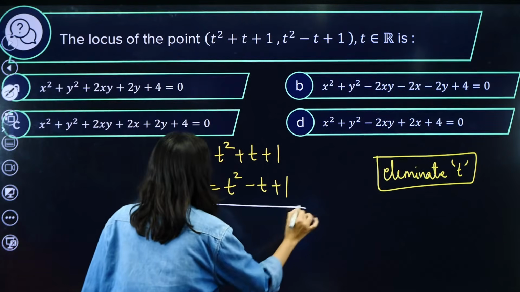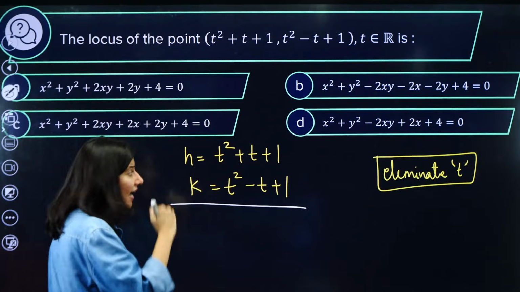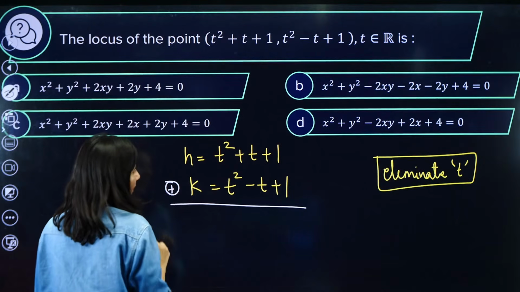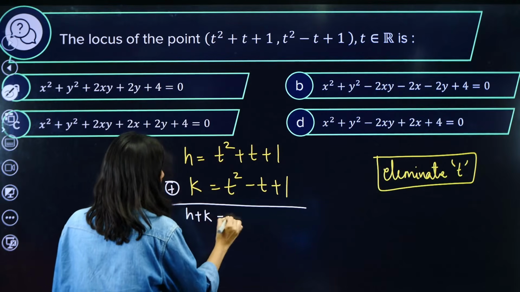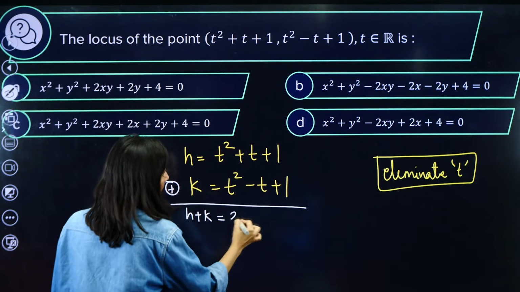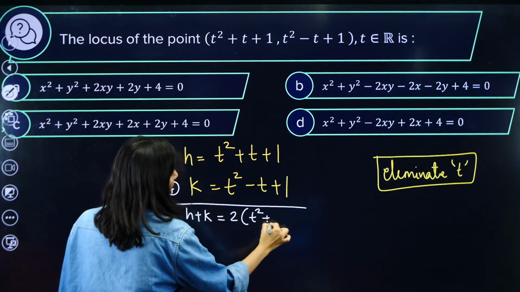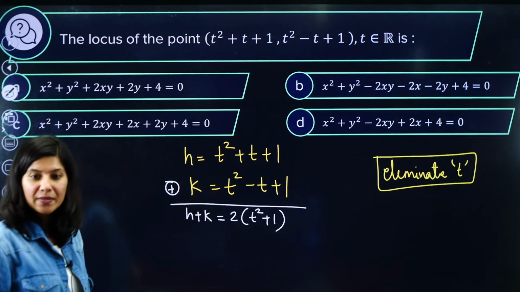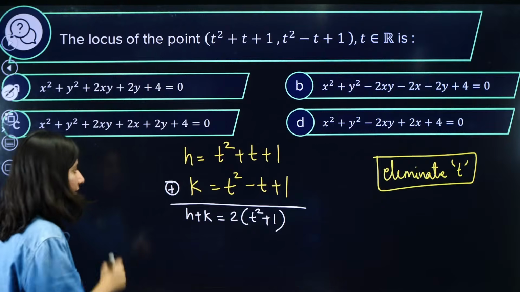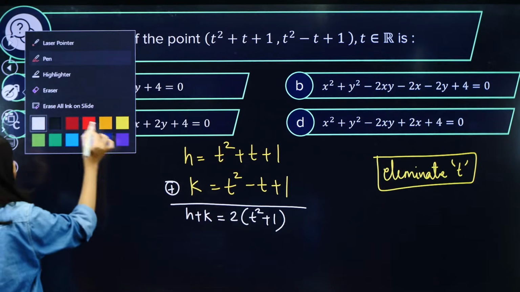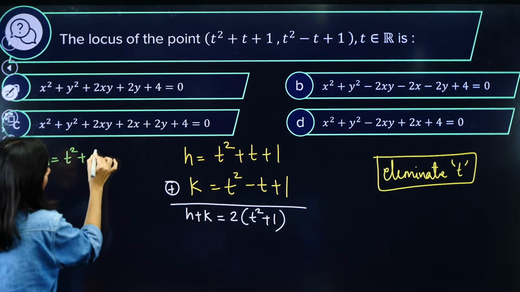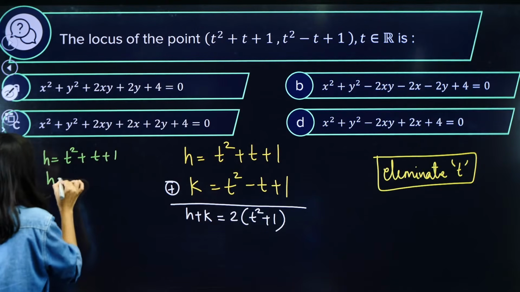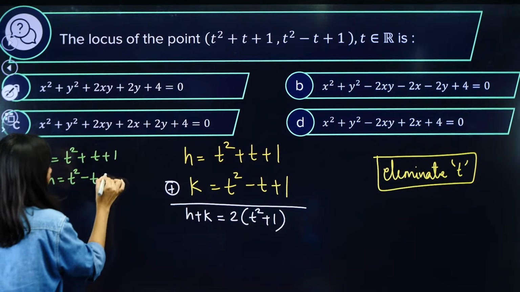So first, let us add these two equations. So h plus k will be equal to 2t square plus 2, so 2 of t square plus 1. Clear? That is the first thing. Now same thing, we write h equals t square plus t plus 1, and k equals t square minus t plus 1.